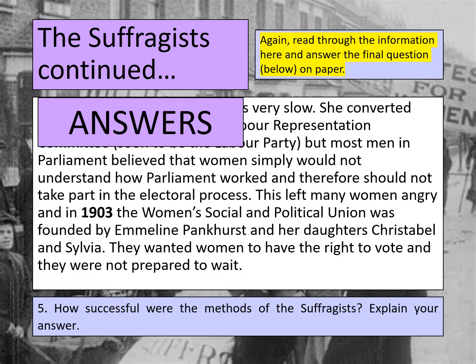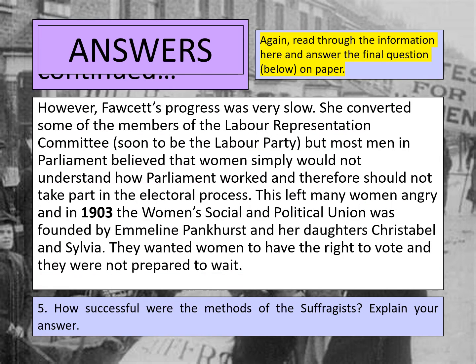Okay guys, we're going to go through our final answer now for question 5. The question is, how successful were the methods of the suffragists? And we need to explain our answer. Overall, I would probably argue that suffragists were quite successful to an extent because they had started the suffrage movement, they'd started to gain more attention and recognition for the cause, they'd encouraged more women to join up and try to campaign for the rights of women to vote.